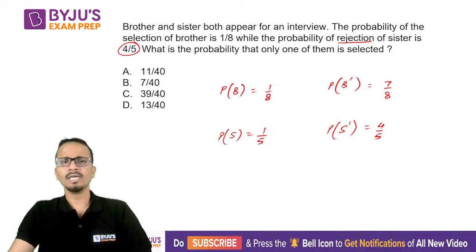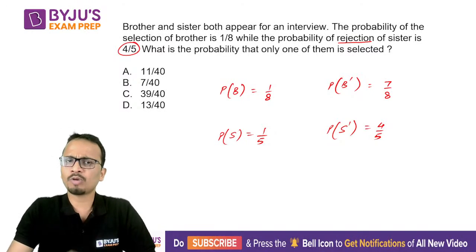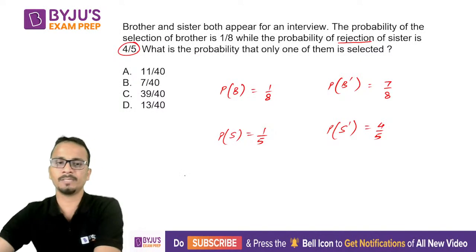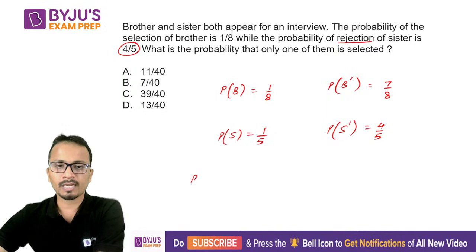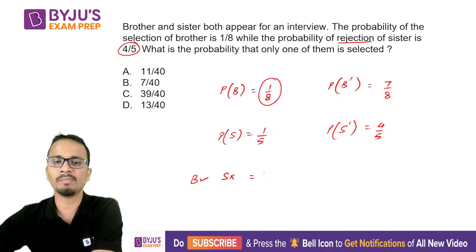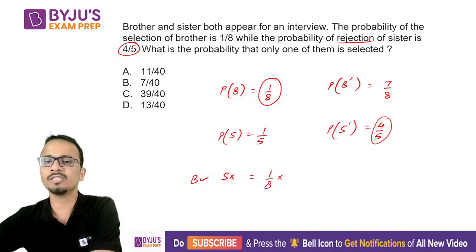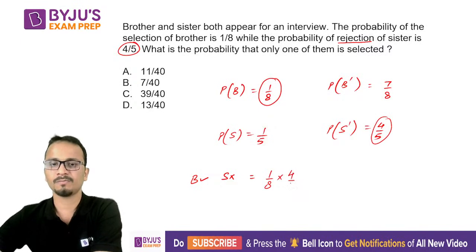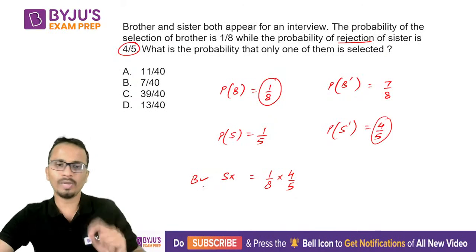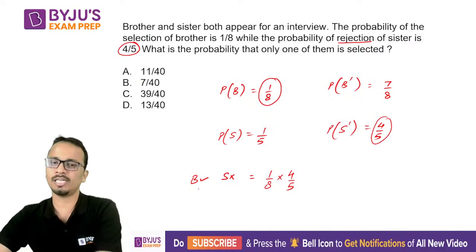Okay. Now the question is asking us to find the probability that exactly one of them is selected. Only one of them is selected. So considering two cases, if brother is selected and sister is not selected, we'll find the probability. Brother is selected, the probability is 1 by 8. Sister is not selected, the probability is 4 by 5. So 1 by 8 multiplied by 4 by 5 is when brother is selected and sister is not selected.